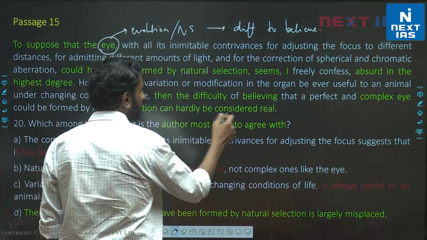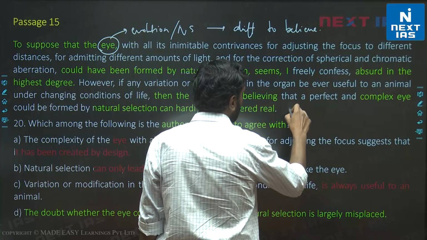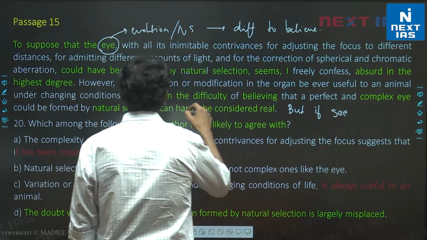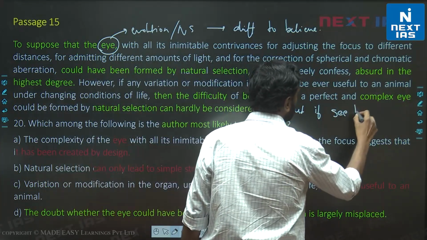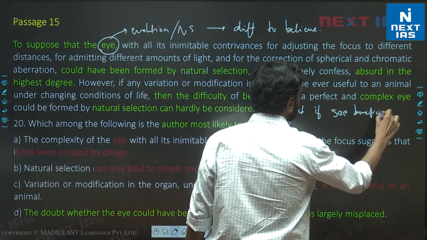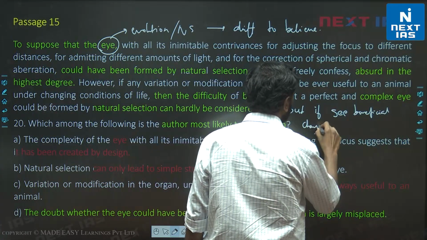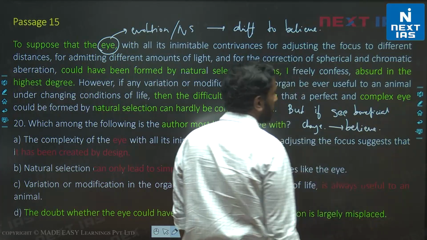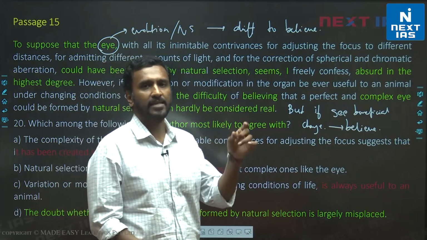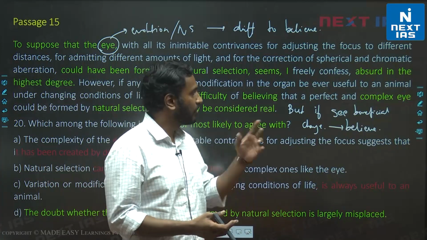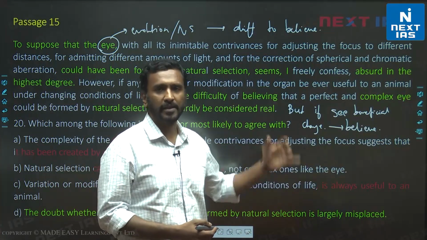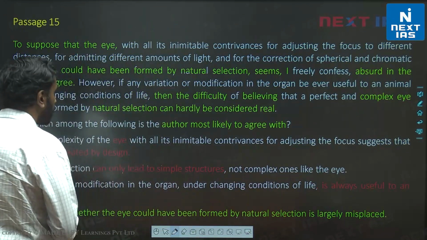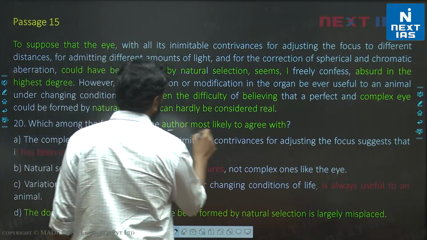Then the author says, but it's believable. In the second half, the author says, but if you see changes, beneficial changes to an animal's eye, then you will believe that the eyes came from natural selection. So basically, did eyes develop from natural selection or not? And the author says that yes, it's very believable that eyes develop from natural selection, right? Okay, so let's look at the options the author most likely to agree with.